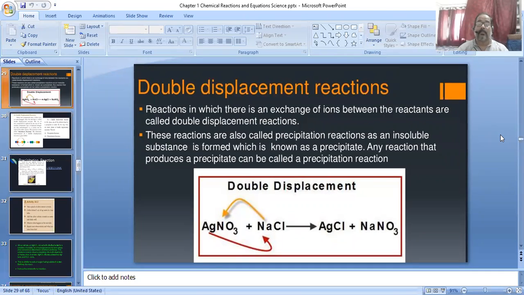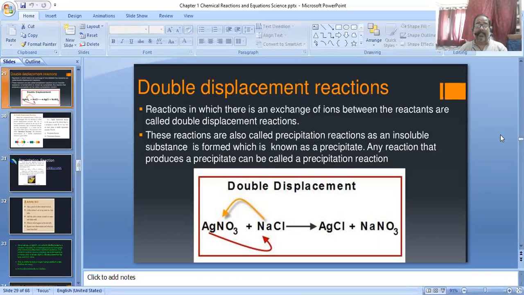Dear students, in the last video I discussed displacement reaction, single displacement reaction. And today I will discuss double displacement reaction. So what does double mean? Suppose there are two types of reactant, and both reactants are present in compound form. They exchange only ions. That means a reaction in which there is an exchange of ions between the reactants is called a double displacement reaction, or this reaction is also called a precipitate reaction, as an insoluble substance is formed which is known as a precipitate.